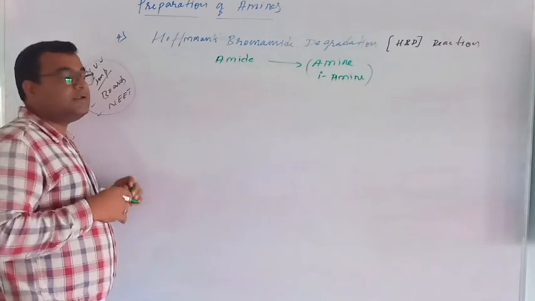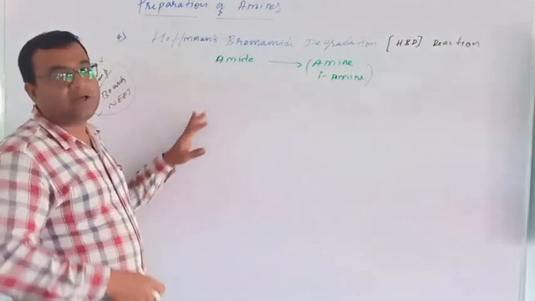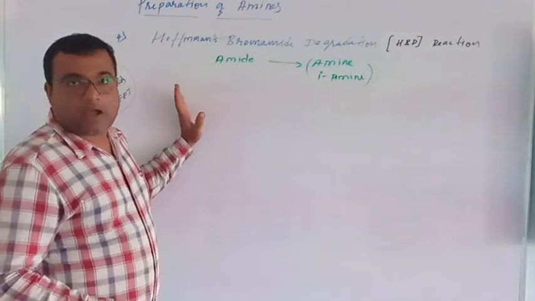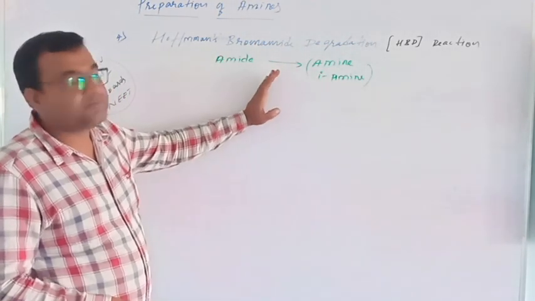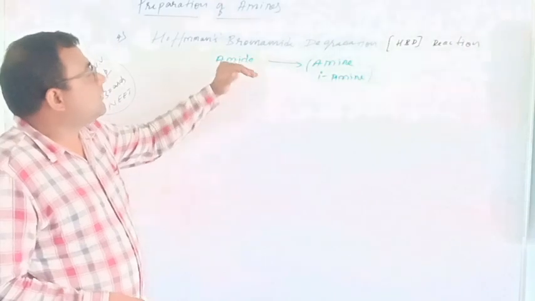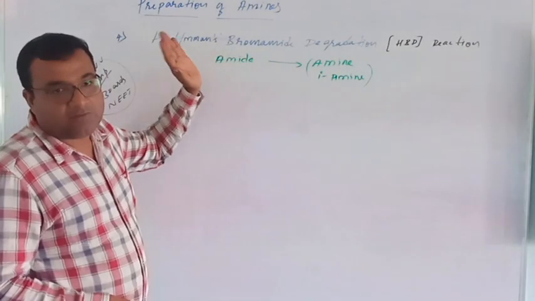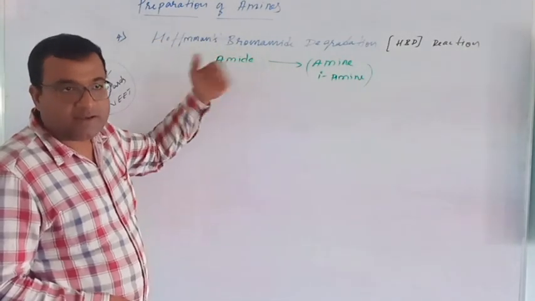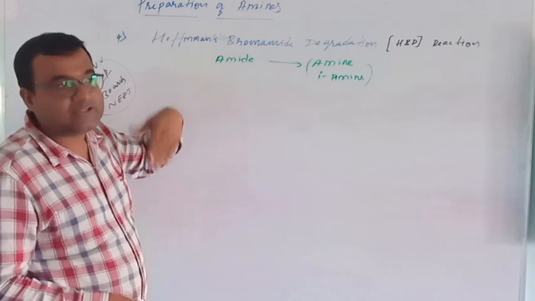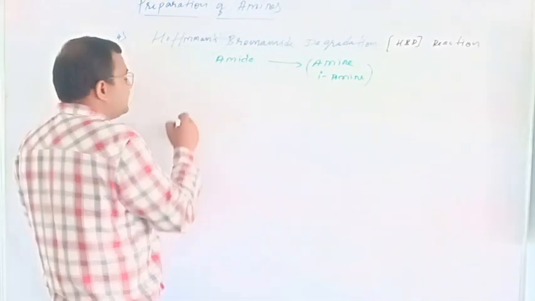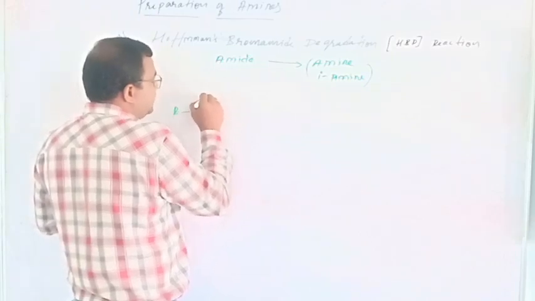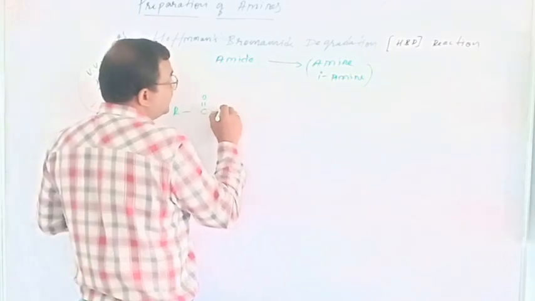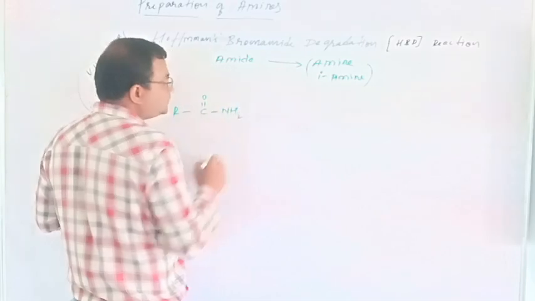In the previous one, by lithium aluminum hydride, amides are converted into amines with the same number of carbon atoms. In the HBD reaction, amides are converted into amines with one carbon atom less.